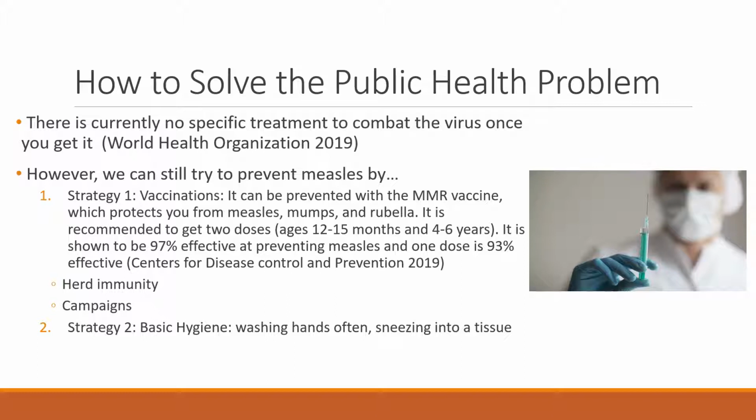How to solve the public health problem? There's currently no specific treatment to combat the virus once you get it. However, we can still try to prevent measles by having vaccinations. It can be prevented with the MMR vaccine, which protects you from measles, mumps, and rubella. It is recommended to get 2 doses, one at ages 12 to 15 months and one at 4 to 6 years. This is shown to be 97% effective at preventing measles, and one dose is 93% effective.